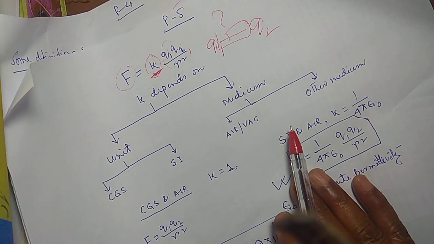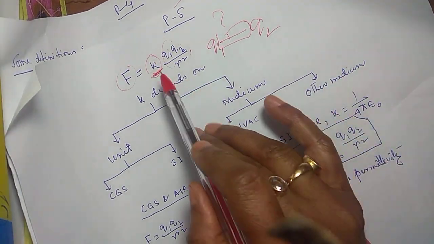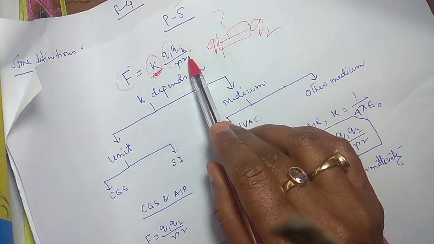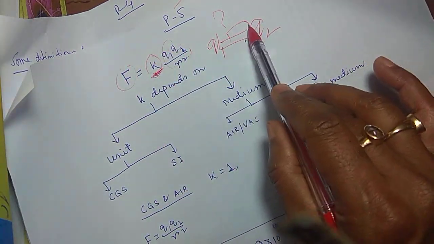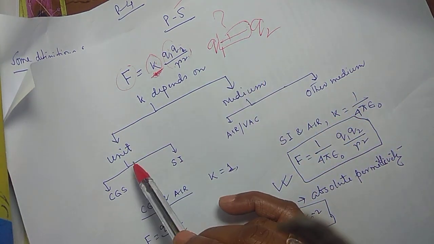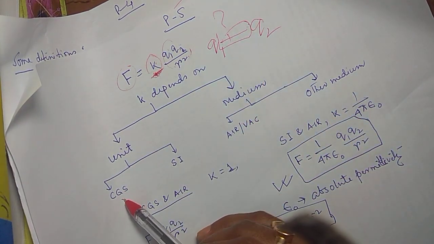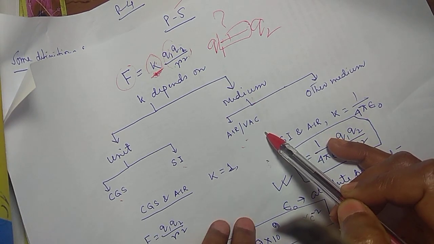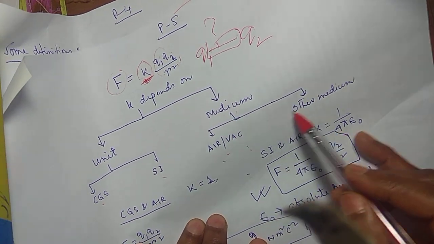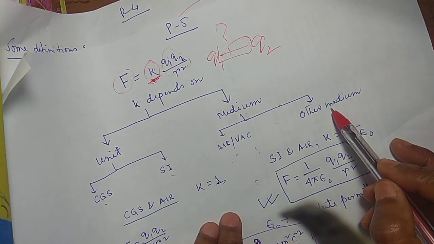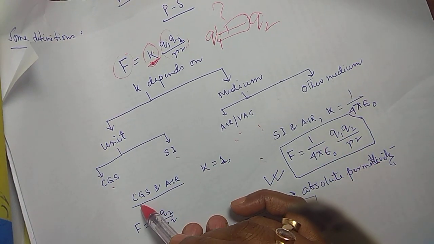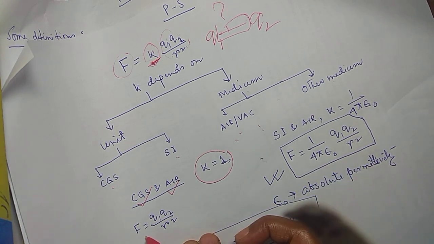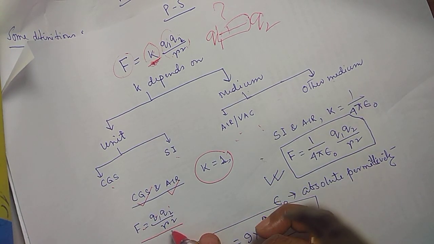Now nothing to be confused, very easy. See, k depends on two factors. One, the units you are considering, and two, the medium between the two charges. Now for units, we consider CGS and SI. Medium may be air or vacuum, same thing, we may consider them the same, and the medium may be another medium also. Now if it is CGS and air or vacuum, then k is 1. So the formula comes out to be F is equal to Q1 Q2 by r square.